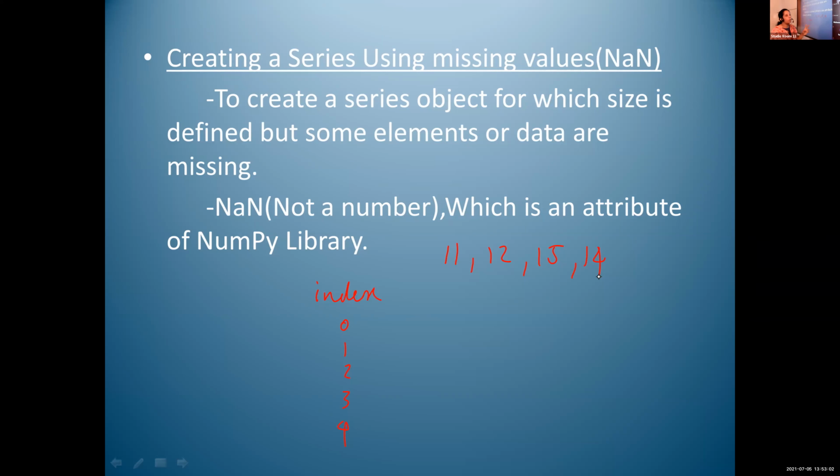So, 2 import statements are there if you are using this NaN. The first one is import pandas as pd. That is for importing pandas from the library. Then, next it is import numpy as np. That is the second statement. So, why are we using this NumPy? We are using NumPy because we are using NaN in this program. NaN means not a number. It's an attribute of NumPy.